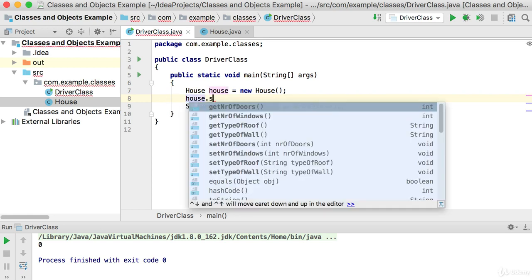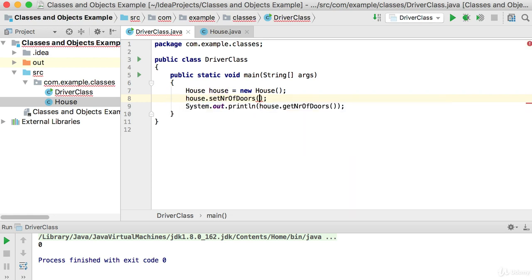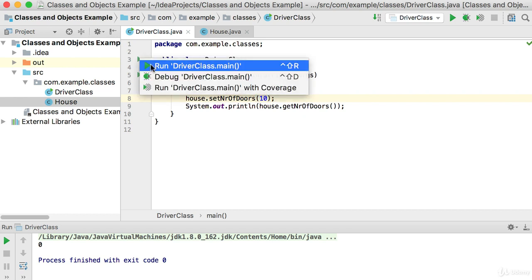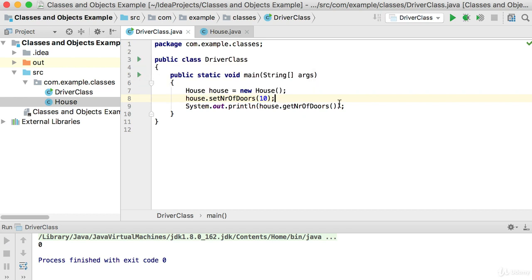So I'm going to say house.set the number of doors, and let's set the number of doors to 10. So now if I print it out, calling get number of doors will then get the value of 10. Right, so there you can see it printed out. Okay, so let's not use it like this.